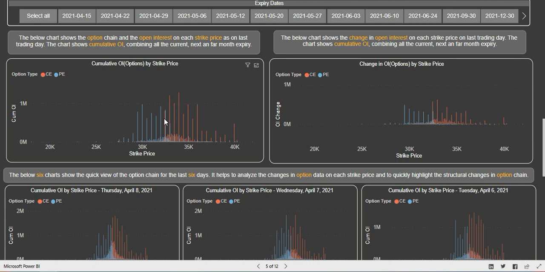You will see the current day snapshot, or the last trading day snapshot, at 32,500. There is a fight going on, and put writing and call writing at 32,500 is equal. You can see the fight between the put writers and the call writers. The first level of support, which is also a major support, is 32,000. So 32,000 is acting as a strong support. Two to three times Bank Nifty has bounced from those levels. So these are the levels to be watched for next week.